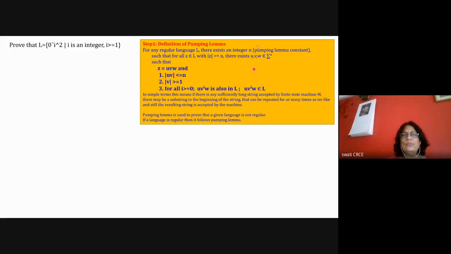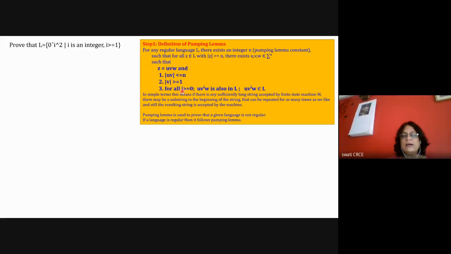So as I told you, define that there is a language L. So you have a pumping lemma constant N such that your Z belongs to L and the length of Z is greater than or equal to N. Then there exist three variables U, V, W in such a way that Z can be represented as UVW, where the magnitude of UV is less than or equal to the pumping lemma constant N. Magnitude of V should be at least 1.